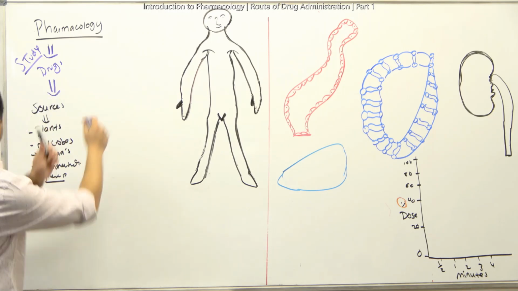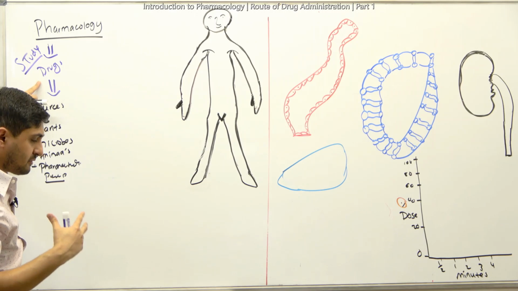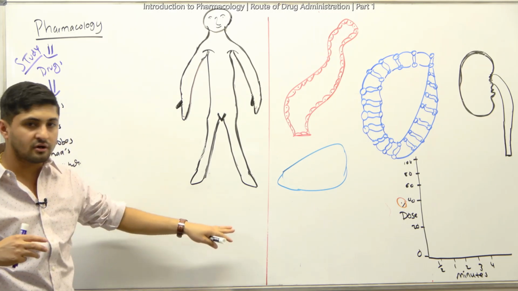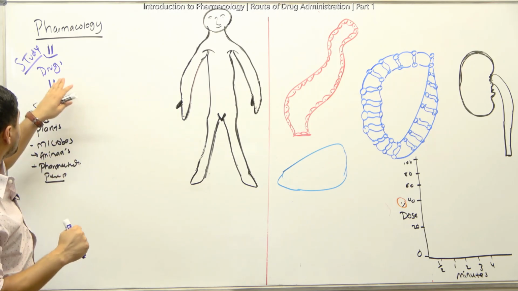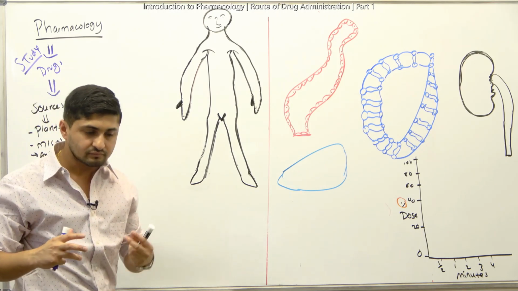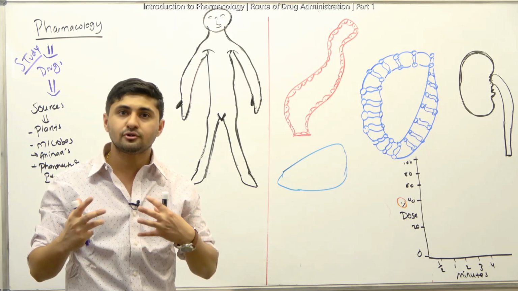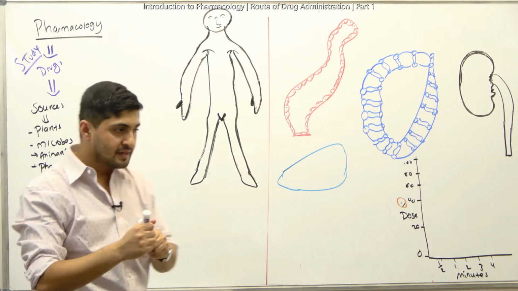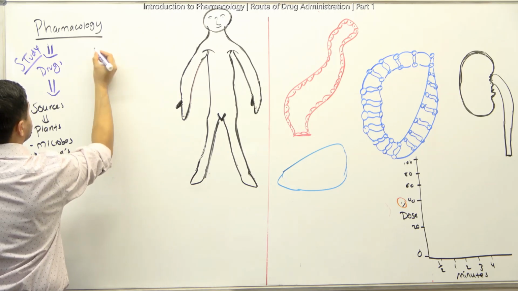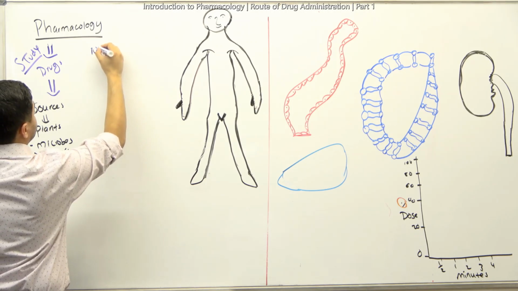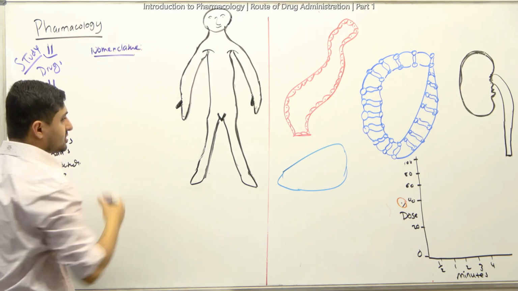Before I go into detail about pharmacology, let's talk about the basics. Whenever you hear about drugs, because we're talking about medicine here, we need to know the nomenclature of drugs as well. So what is the nomenclature of drugs? Let me quickly talk about that too. Let's write down nomenclature. Nomenclature basically refers to the naming of the drugs.